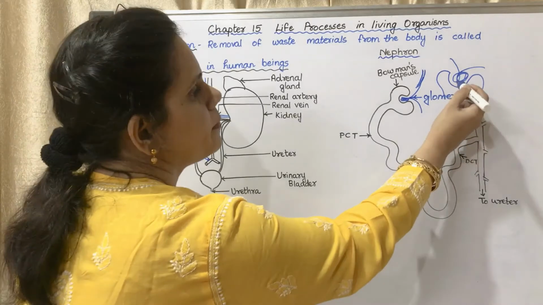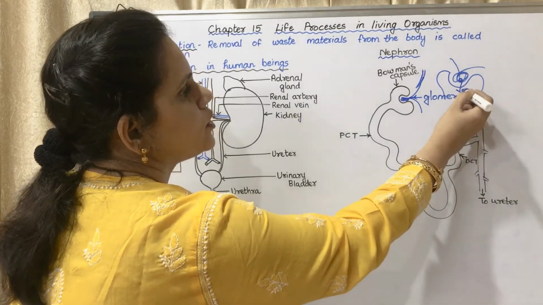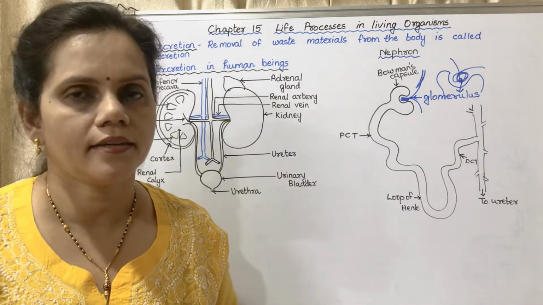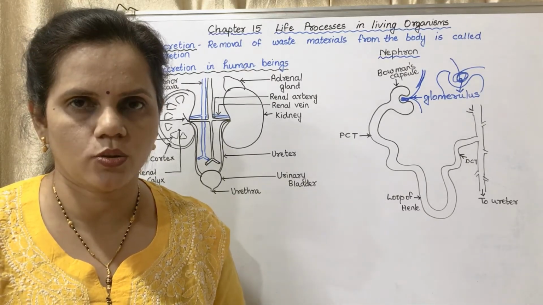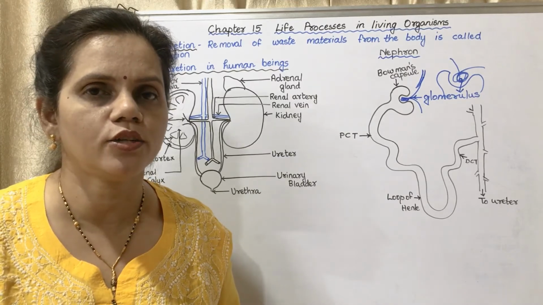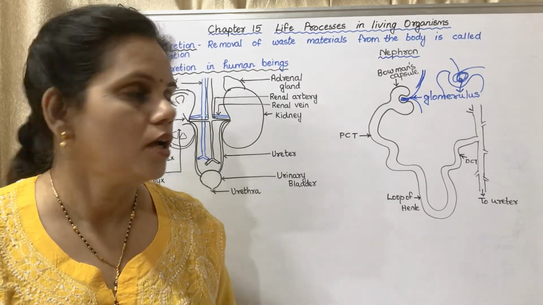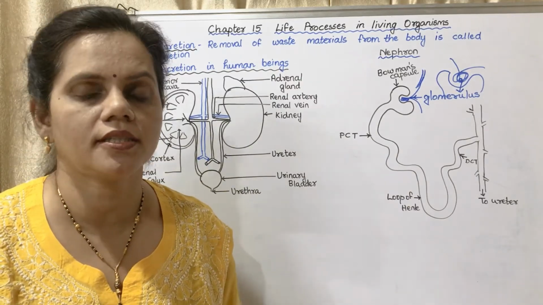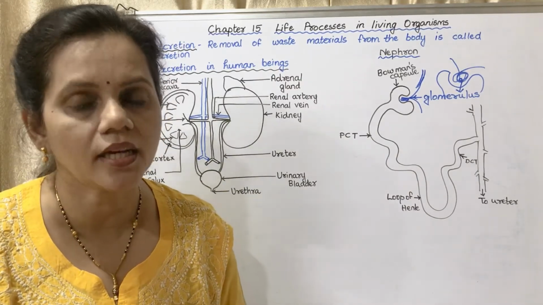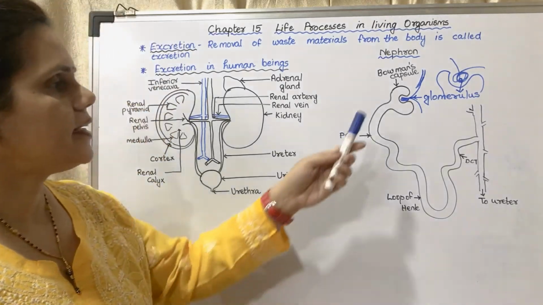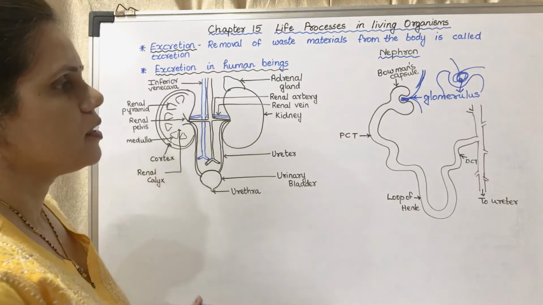It does not contain red blood cells. Red blood cells and white blood cells generally do not enter the Bowman's capsule. Only the fluid part which contains urea, some salts, some nutrients and water enters the Bowman's capsule.